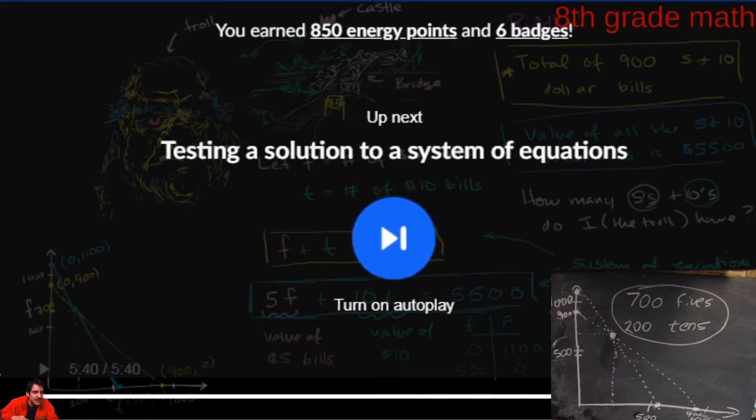Now, I think we got really lucky, and our graph isn't even on graph paper. Maybe you picked up some graph paper, but I'm over here on a whiteboard. I don't even have graph paper near me right now. So we got really lucky that he did a pretty good graph, and then he estimated the 700 and the 200, and that was correct. Now, I want to show you something really cool before we move on to the next video. It's going to take like 10 seconds. Check this out.